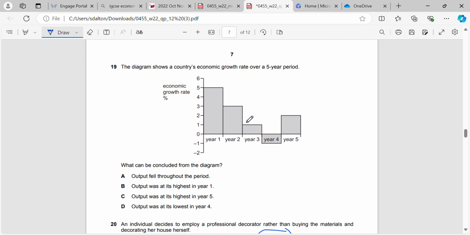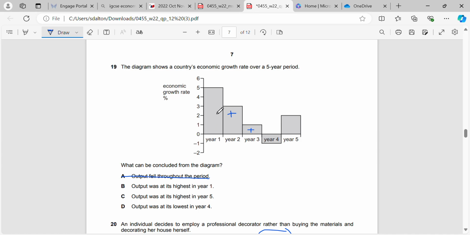Okay, the diagram shows a country's economic growth rate over a 5-year period. What can be concluded from the diagram? So, can we conclude that output fell during the period? No, because in year 2, output is still increasing by 3% more than year 1. In year 3, it's increasing here by 1% more than year 2. So it's not falling throughout the period.